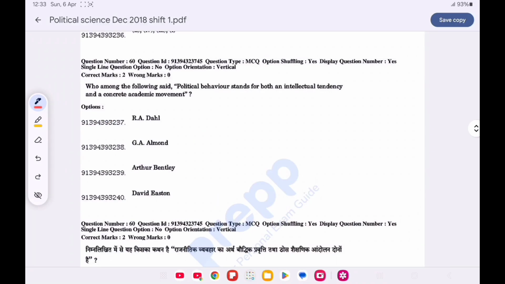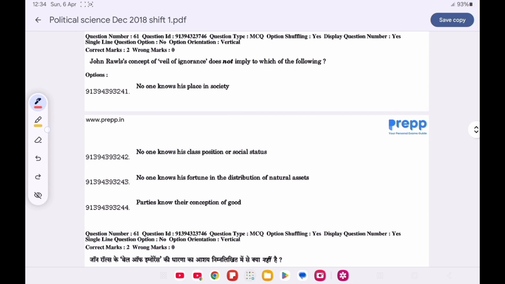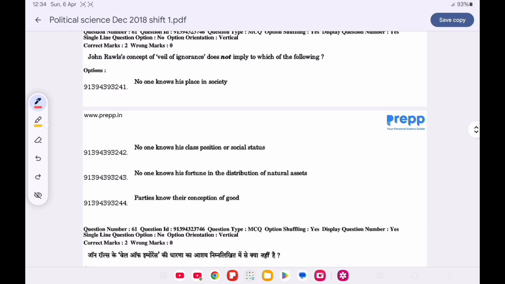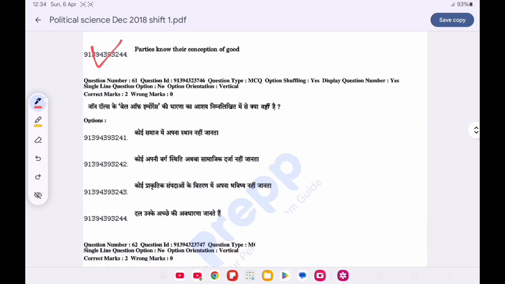Question number 60. Who among the following said political behavior stand for both an intellectual tendency and a concrete academic movement? Option D is correct, David Easton. Now question number 61. John Rawls concept of veil of ignorance does not imply to which one of the following? Option D is correct, party nor their conception of good.